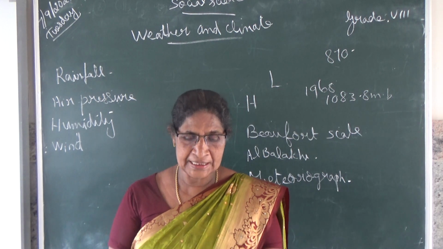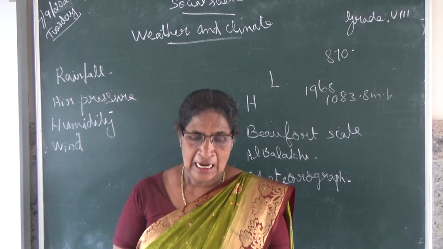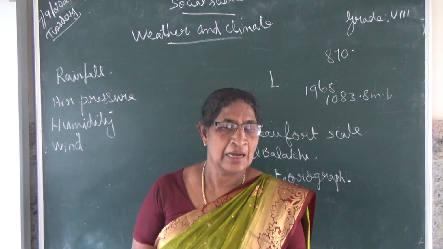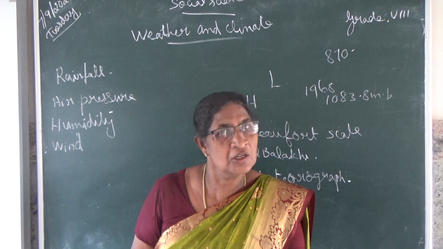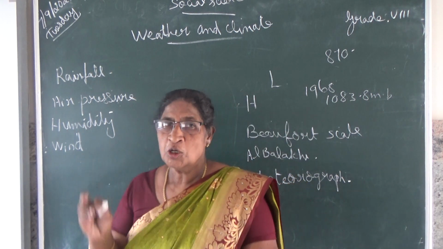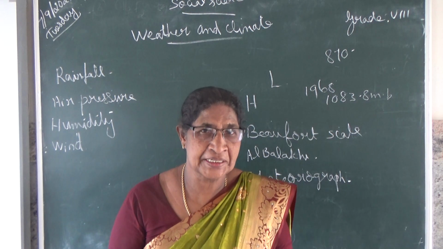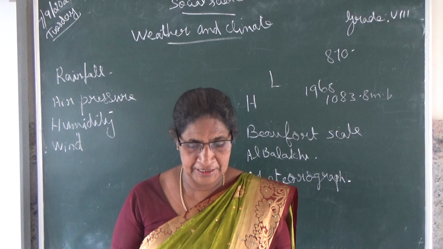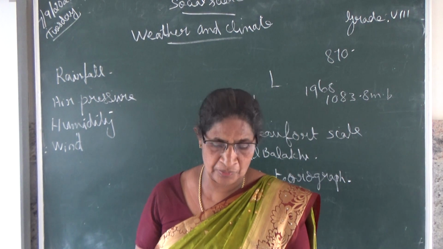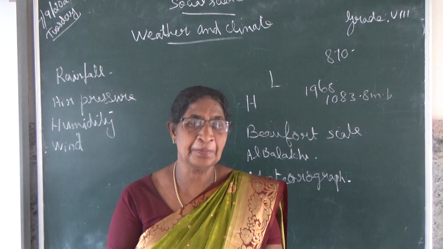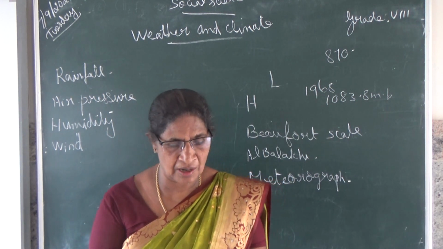Humidity is classified into two: absolute humidity, or actual humidity, and relative humidity. What is absolute humidity? It is the weight of water vapor present per unit volume of air.